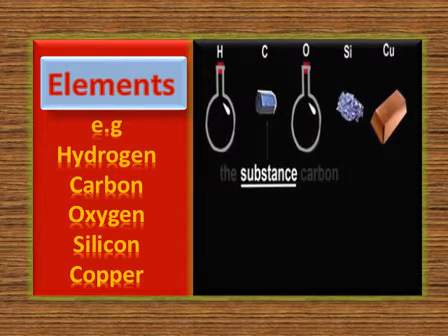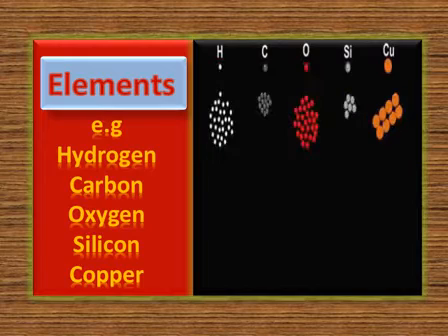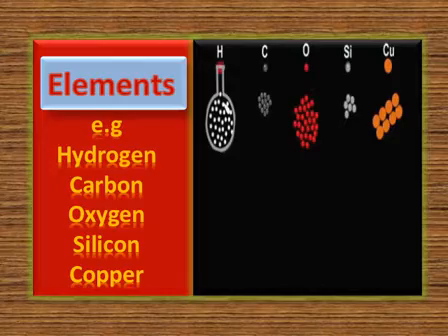If you see the substance carbon, it has millions of trillions of carbon atoms in it. Hopefully you can understand the definition of an element with a few examples, with their symbols, names, appearance, and their uses as well.